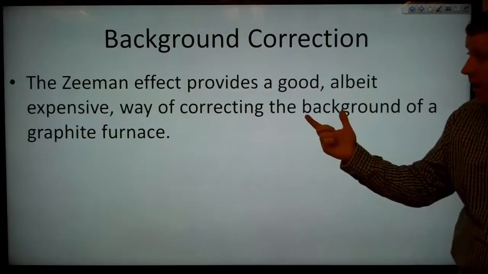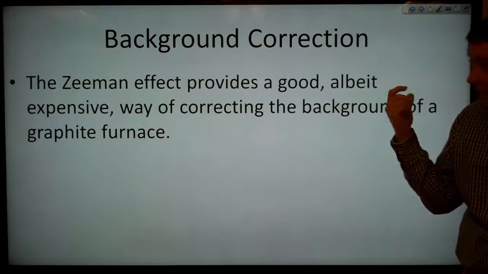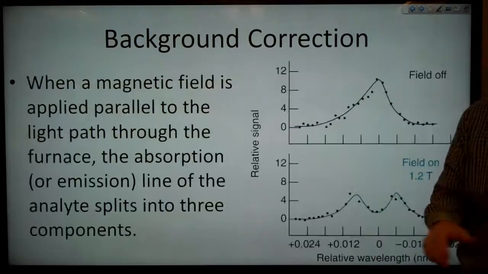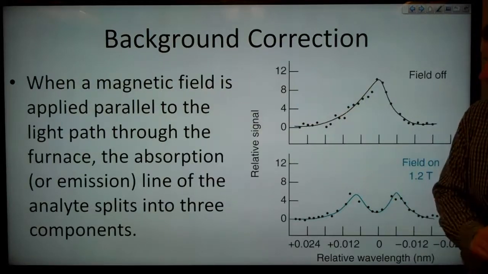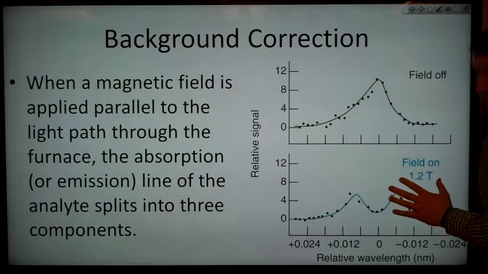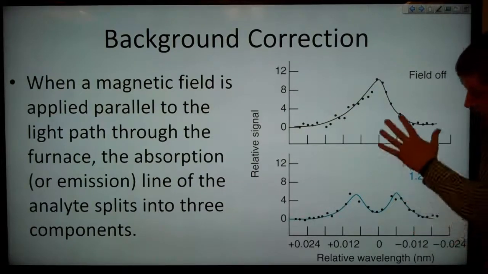The Zeeman effect can provide a good, albeit expensive, way of correcting the background of a graphite furnace. When a magnetic field is applied parallel to the light path through the furnace, the absorption or emission line of the analyte splits into three components, like this.